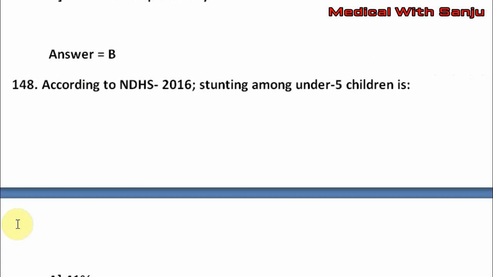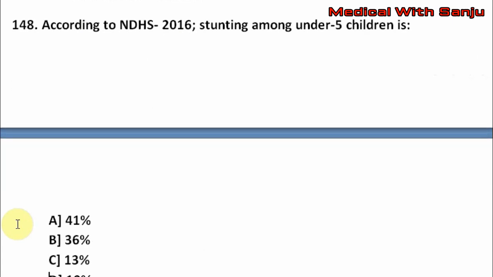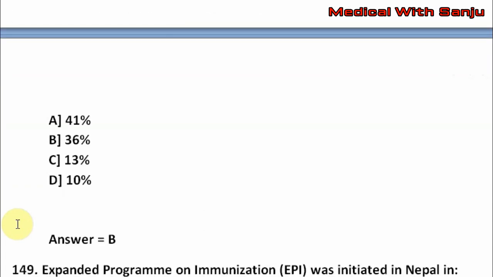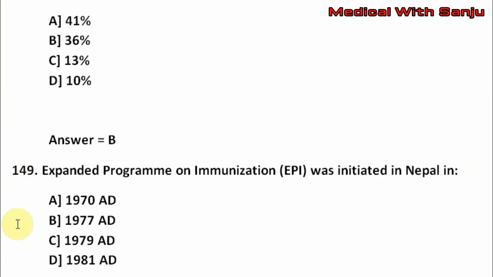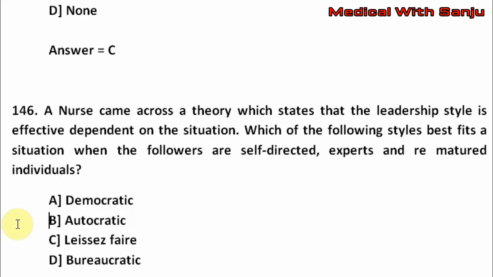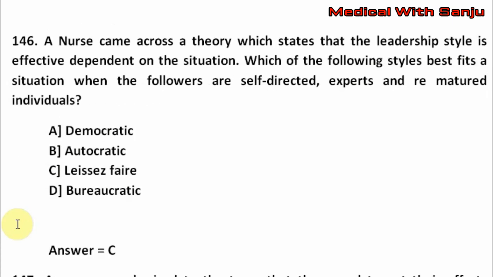Question number 148. According to NDHS 2016, stunting among under 5 children is option A, 41%, option B, 36%, option C, 13%, option D, 10%. The right answer is option B, that is 36%. Question number 149. Expanded program on immunization, that is EPI, was initiated in Nepal in option A, 1970 AD, option B, 1977 AD, option C, 1979 AD, option D, 1981 AD. The right answer is option B.